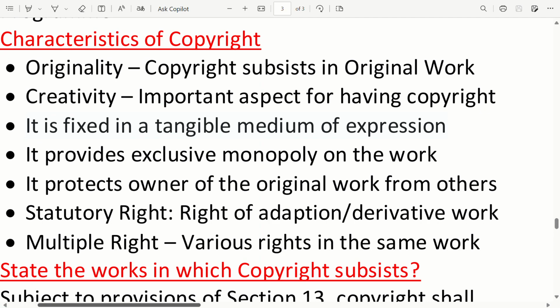It provides exclusive monopoly on the work. It protects the owner of the original work from others. Statutory right. Right of adaptation. Derivative work. Multiple rights: various rights in the same work.